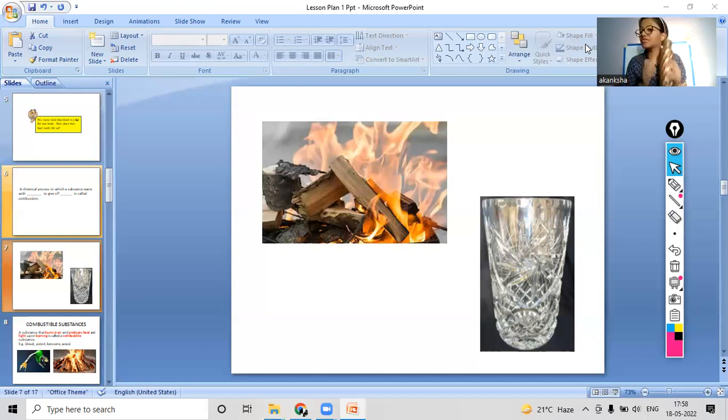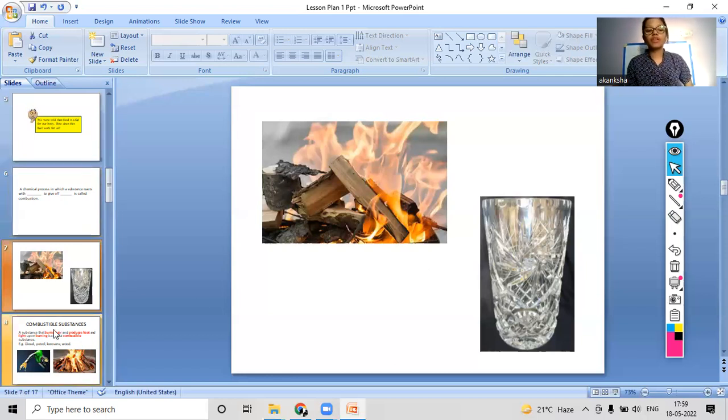Okay, so we will see more about it ahead, right? So now we will first move on to our next slide. In this picture also you can see that wood, it burns easily. So it is combustible. Whereas this glass, it takes time to burn. So it is not combustible as that of wood, right?